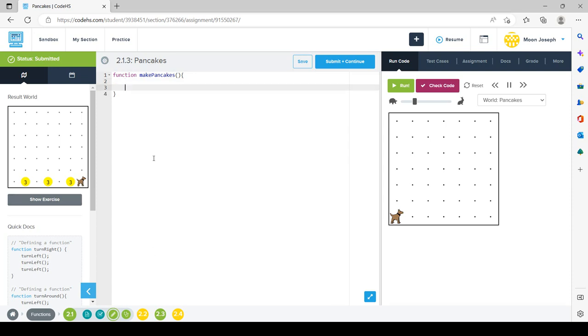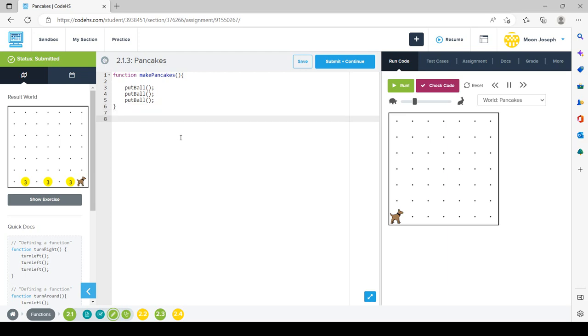So as you can see, when Karel is going to make pancakes, Karel is going to leave 3 balls here. So first we will write put ball and then copy and paste this one 2 more times. In this way, now we have defined the makePancakes function.